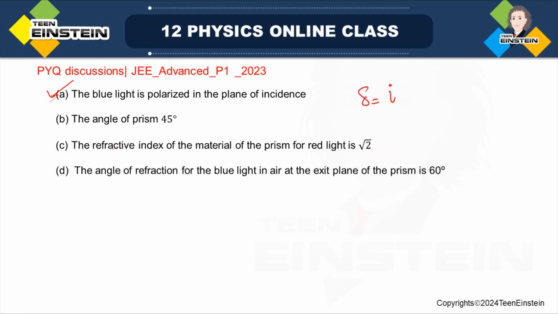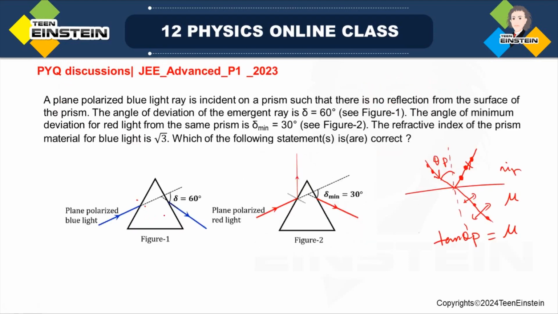Delta is equal to I plus E minus A. I means angle of incidence, E means angle of emergence. But both of these we don't know. To know this, at this interface, I have to apply Brewster's law. So from there, we will get tan theta p is equal to root over 3.